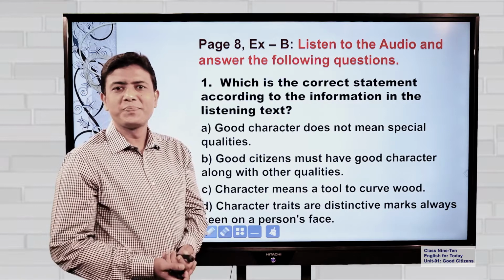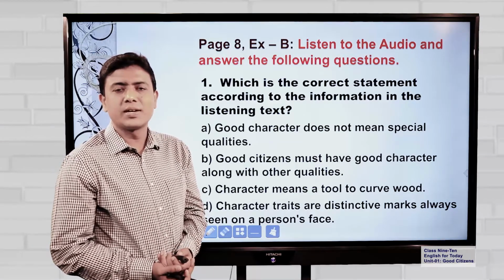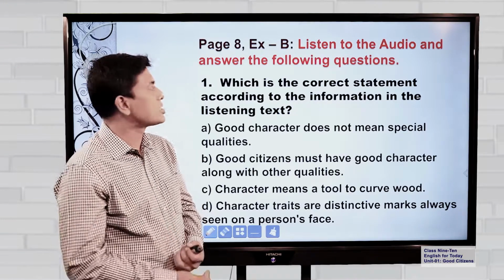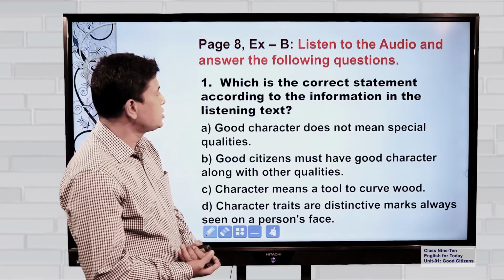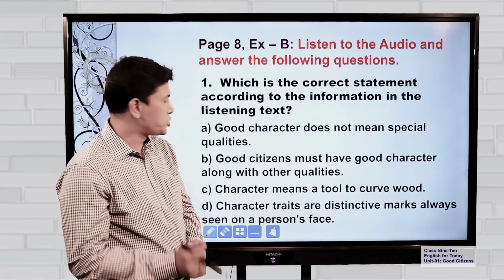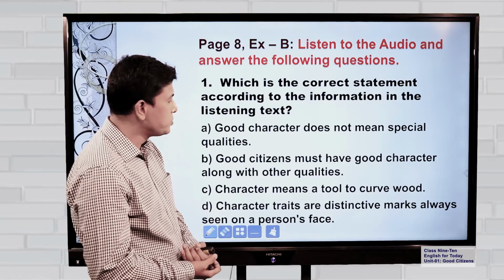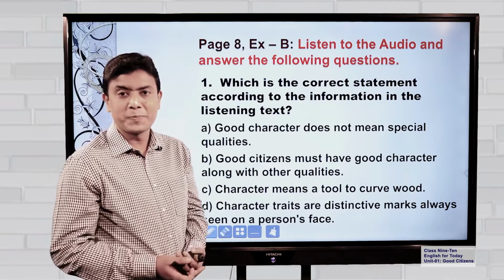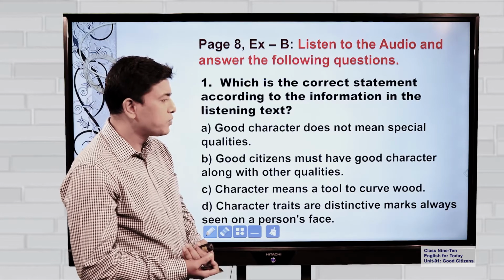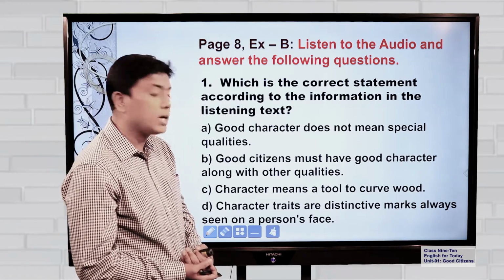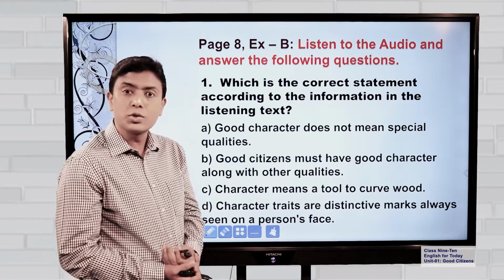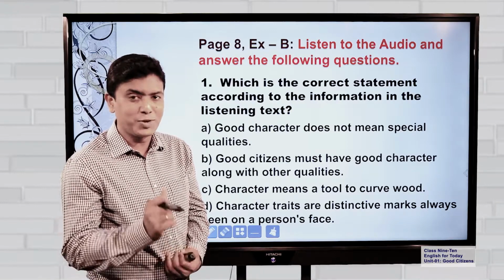So, dear students, I believe you all have heard the audio very mindfully. Now, answer some questions. The first question: which is the correct statement according to the information in the listening text? The first one, good character does not mean special qualities. What do you think? It's not correct. Second one, number B, good citizens must have good character along with other qualities. It sounds really good. Number C, character means a tool to carve wood. Absolutely wrong. It cannot be a tool.